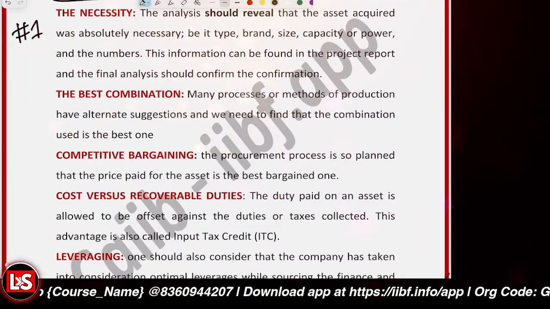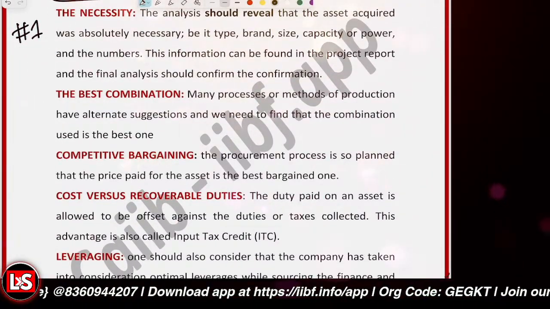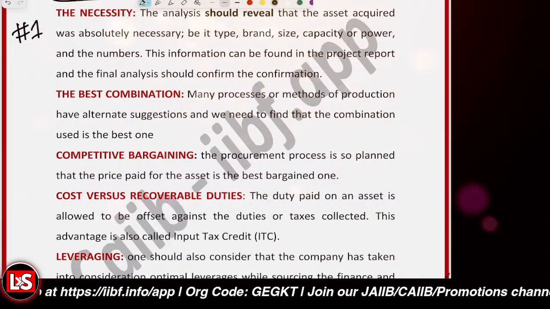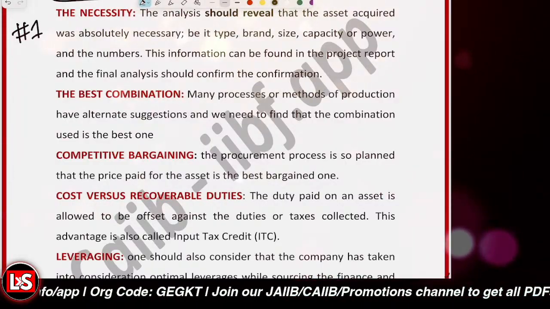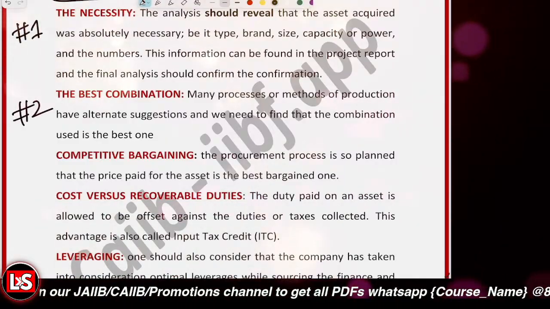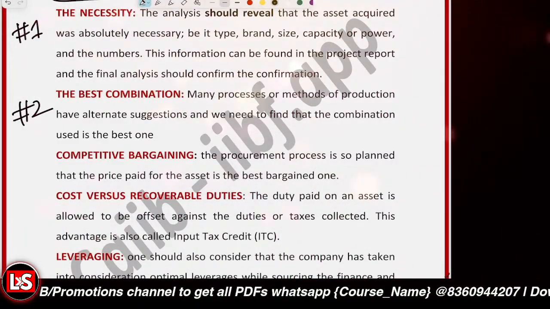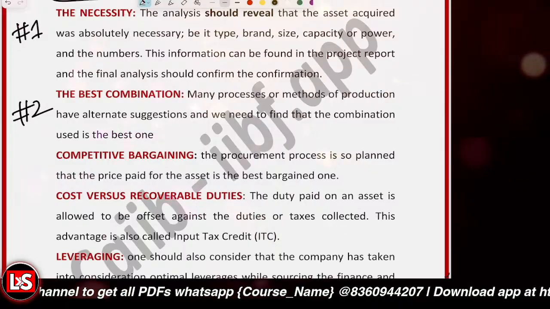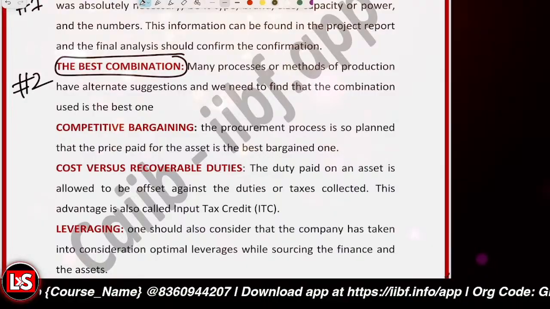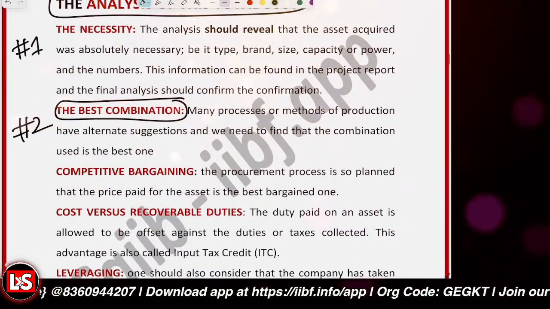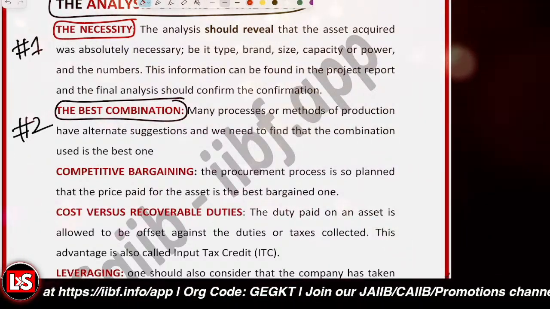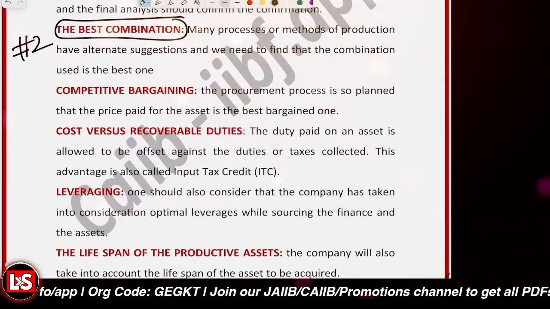The second thing, it's about the best combination of the resources. Many production processes do have alternative methods also. So we have to look at the criteria, like the cost efficiency should be there, like the lowest cost per unit should be there. We should be looking at whether the particular asset is having the maximum output, the best technology, scalable technology, and very low maintenance. We have to look at the best combination because alternatives are also always present. So first thing, it's about the necessity, that was it required that we have the particular asset. And the second thing, it's about the best combination.